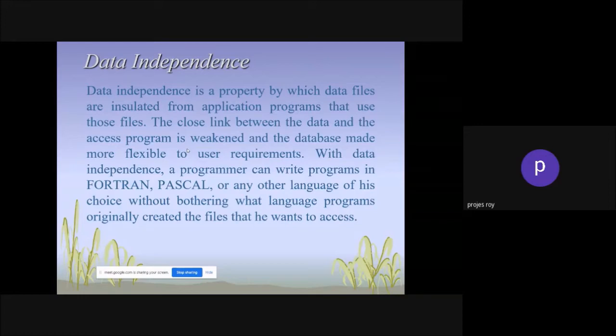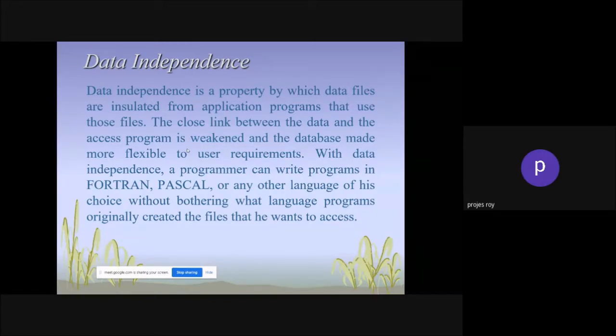So data independence is when you are writing a program in Visual Basic, Fortran, Pascal or C++. You need to have a feature so that every table is very independent. Suppose you are writing a script for accessing information on a book table or author table. It should be independent, so that you are able to fetch information from that particular database.